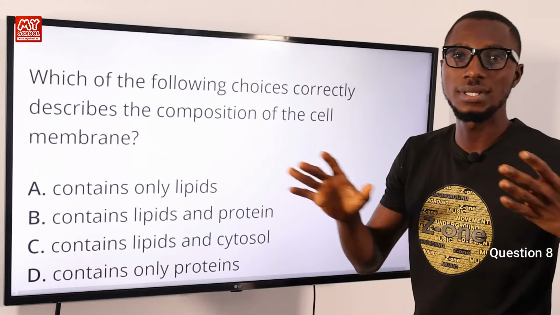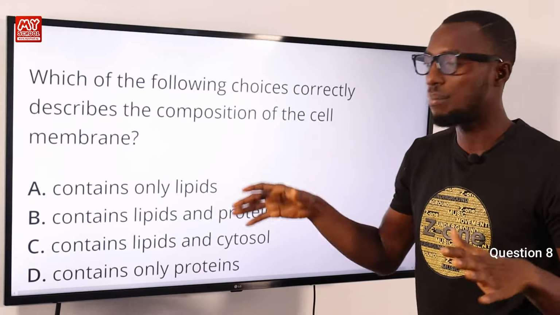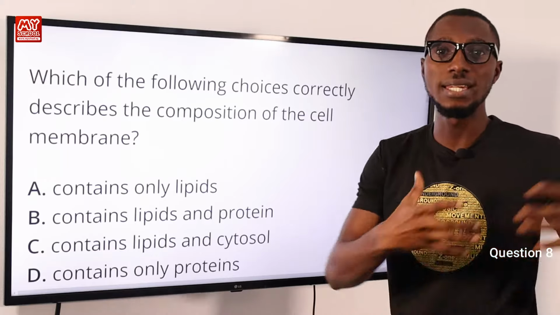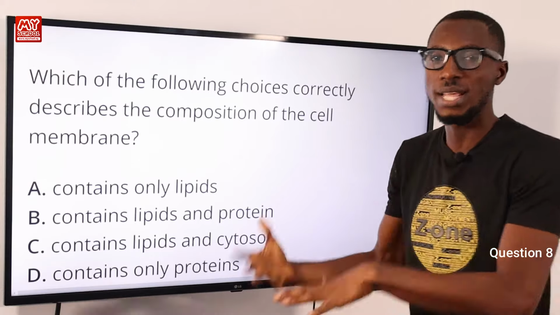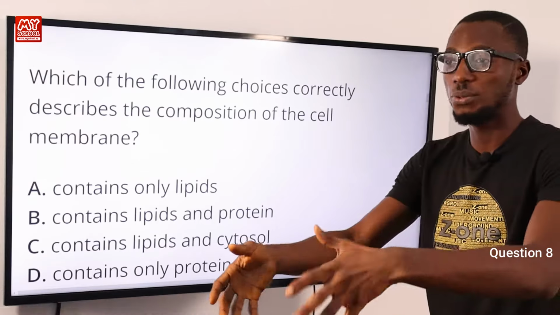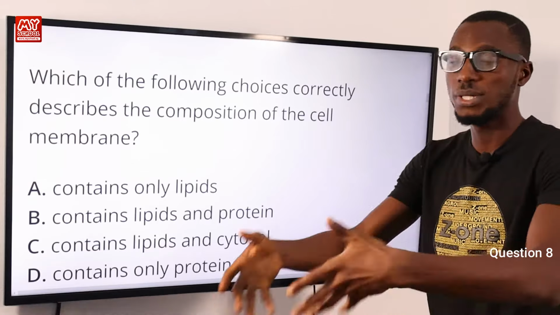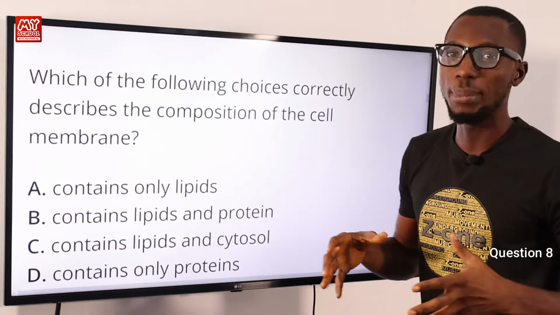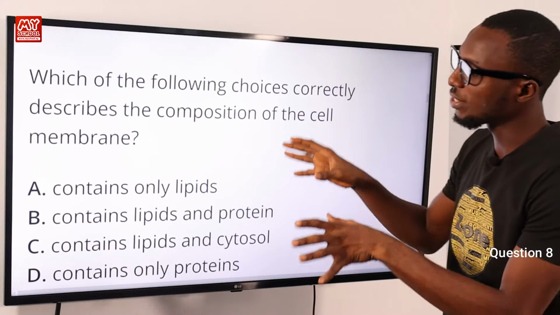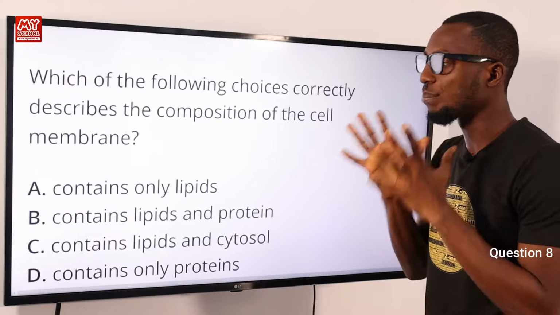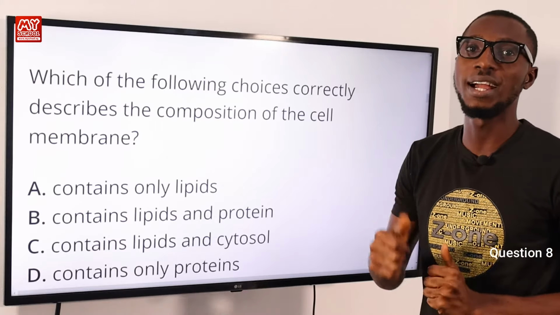It also serves as a kind of permeable membrane, where it allows for endocytosis and exocytosis, that is, you taking in food and letting out toxic materials away from the cell. So just to wrap it up, the correct option is that it contains lipids and proteins. So option B is correct.